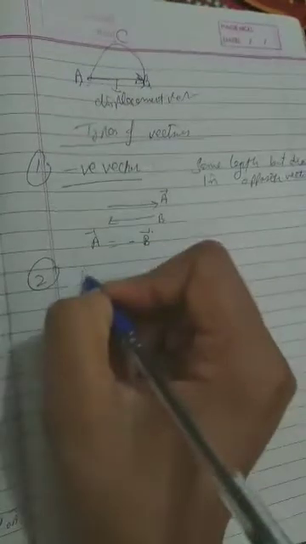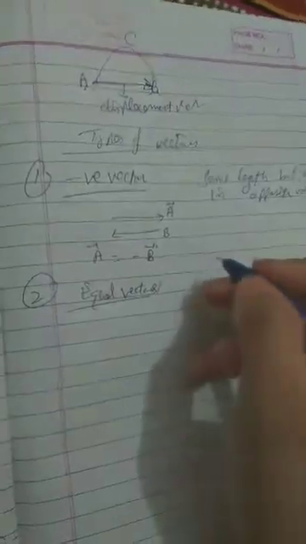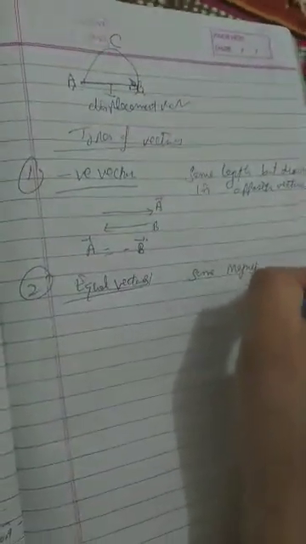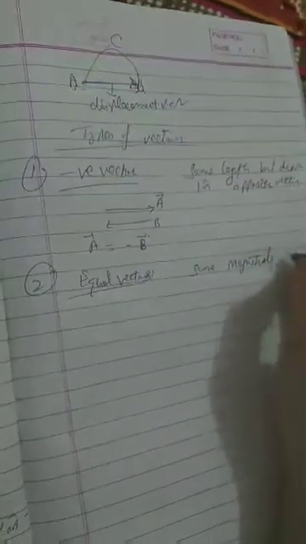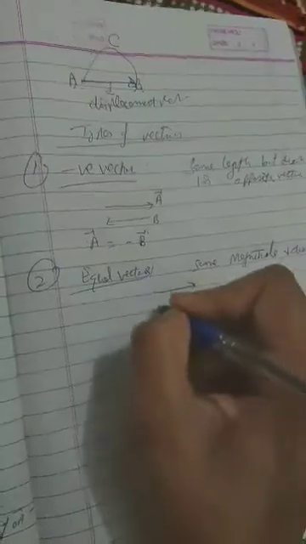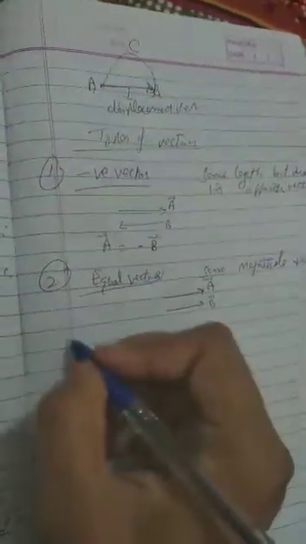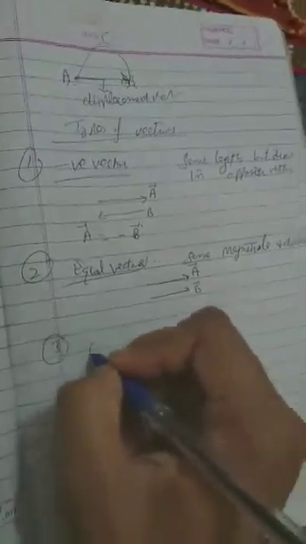Second is equal vector. Equal vectors, the vectors which have same magnitude and direction. Means same magnitude and same direction. For example, this is a vector and this is b vector. Similarly, third vector is co-initial vector.